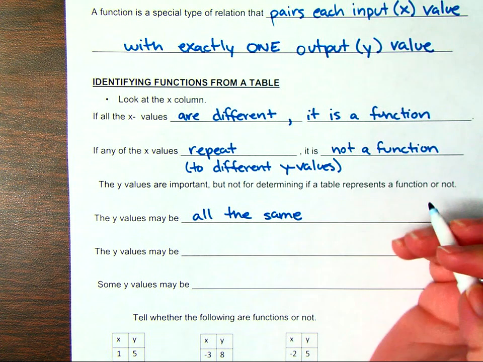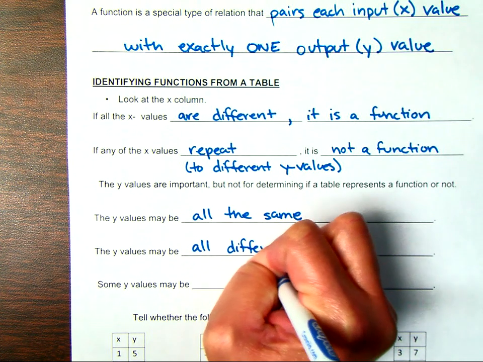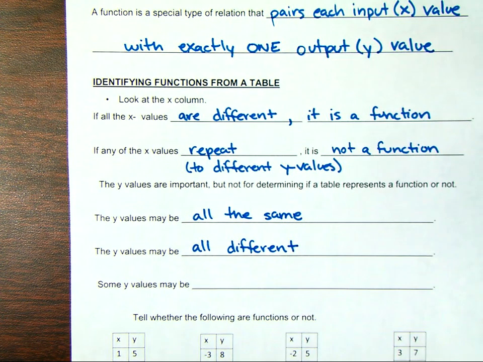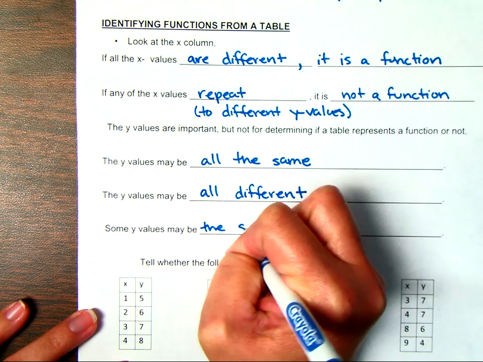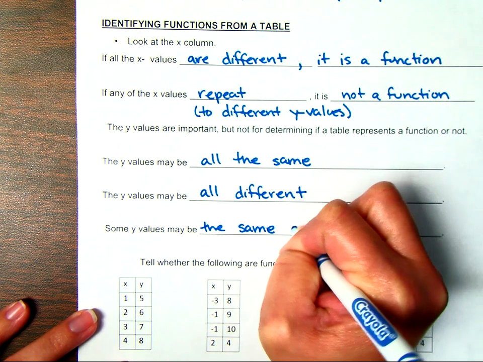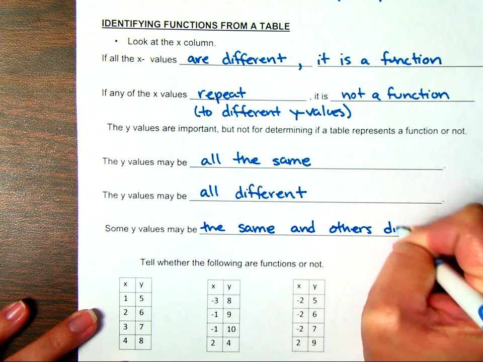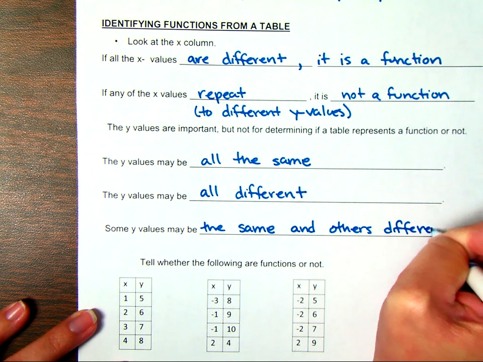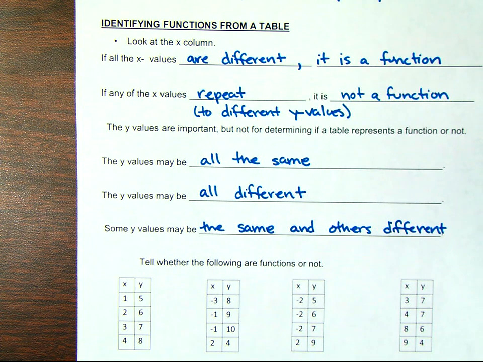The y values could be all different, and some y values may be the same and others different. The main thing we need to look at in determining if it's a function, that special kind of relation, is if the x value is matched to one and only one y value.